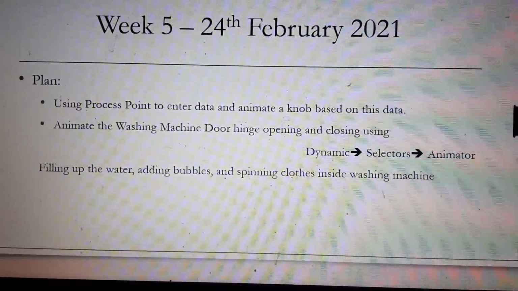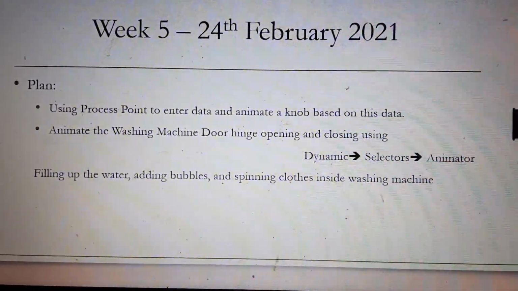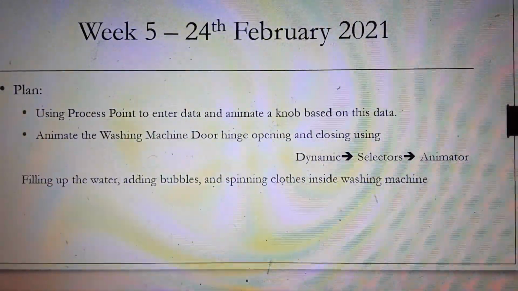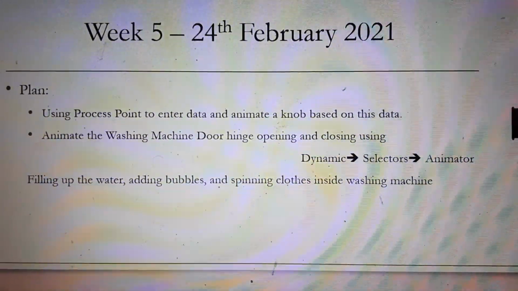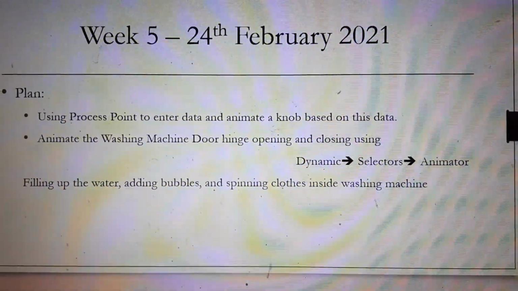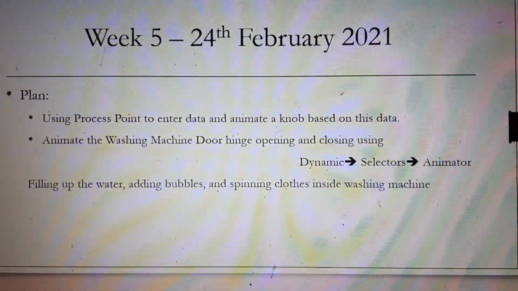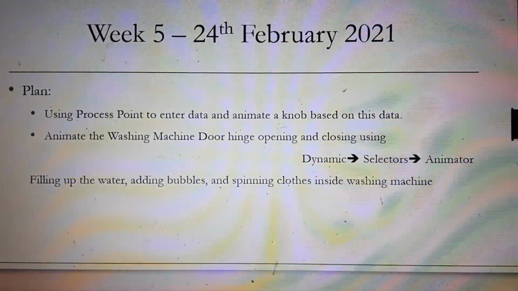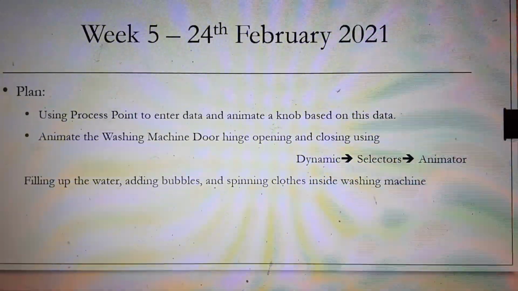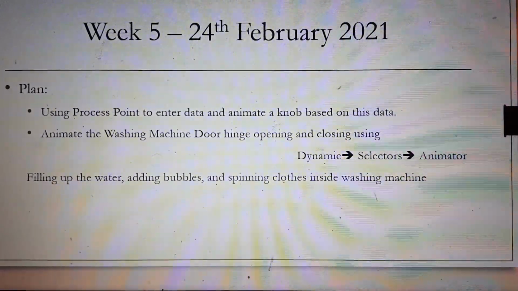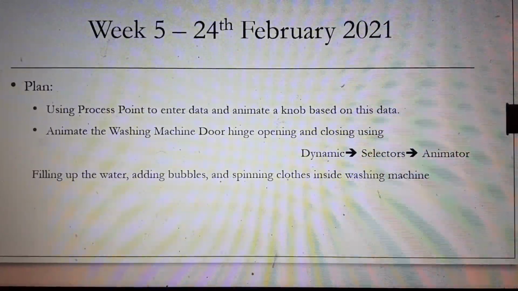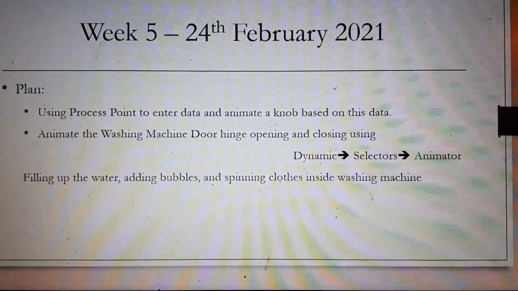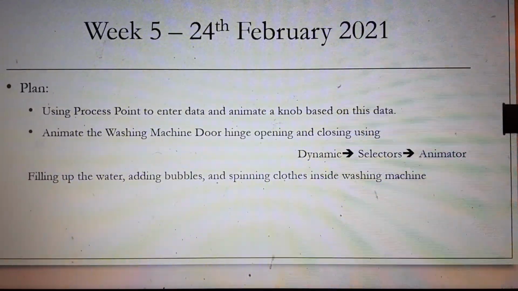So today we are going to look at a process point and we are going to use it for entering data, and that data will affect one animation. In this case it's going to be a knob, and then we are going to look at a washing machine and how we can animate a different part of that. And the third one is animating one cycle of operation of washing machine. I'm going to explain each step in a separate recording.